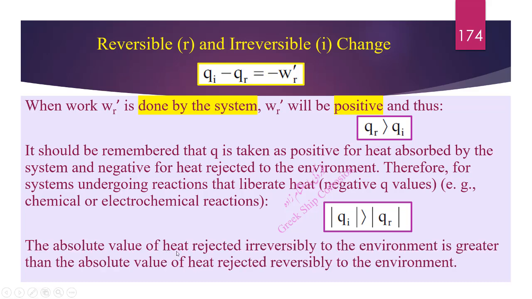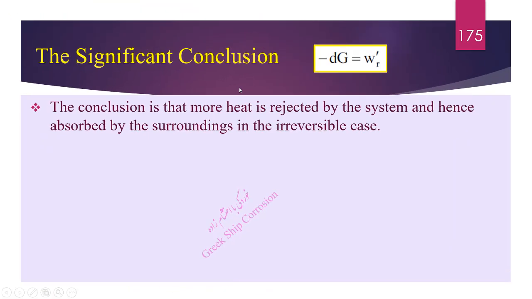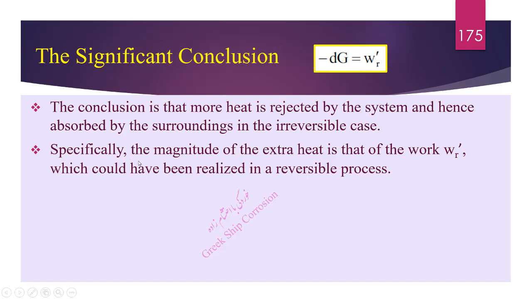The absolute value of heat rejected irreversibly to the environment is greater than the absolute value of the heat rejected reversibly to the environment. The significant conclusion is that more heat is rejected by the system, and hence absorbed by the surroundings, in the irreversible case. Specifically, the magnitude of the extra heat is that of the work W prime R, which could have been realized in the reversible process.